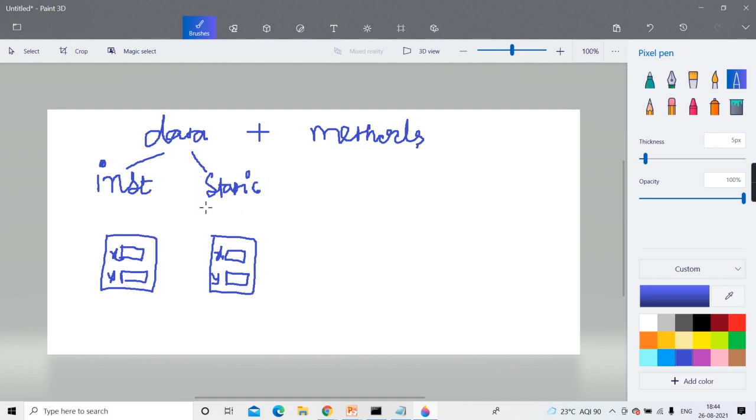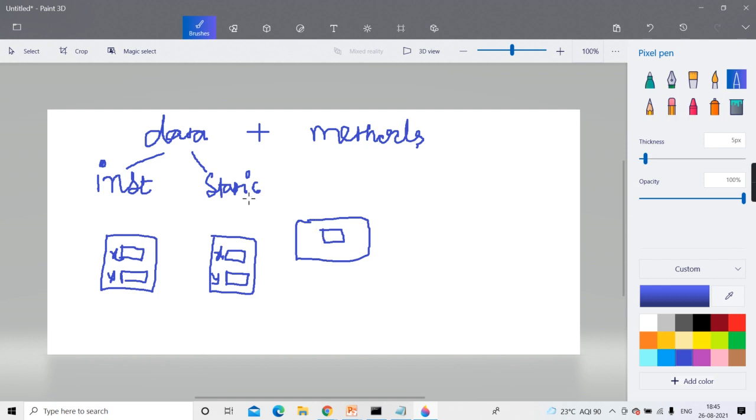Now if I talk about static, then that data has only one copy and all the objects are going to share that one copy. It is kept in some common namespace, means a separate space is created, and in that common space that variable is created, and all objects are going to share from that common space.